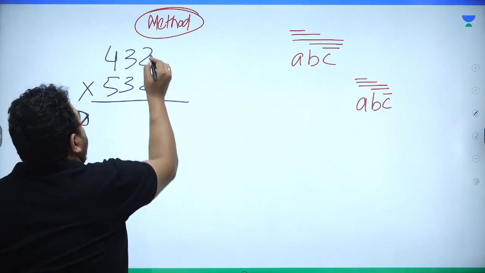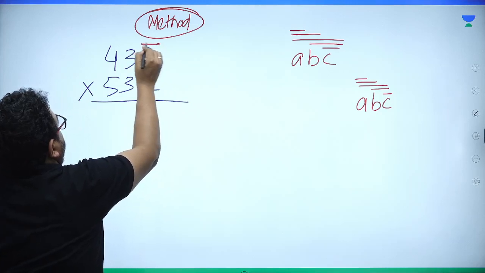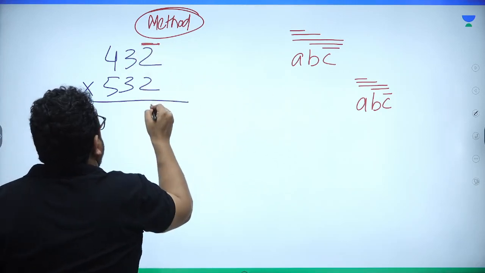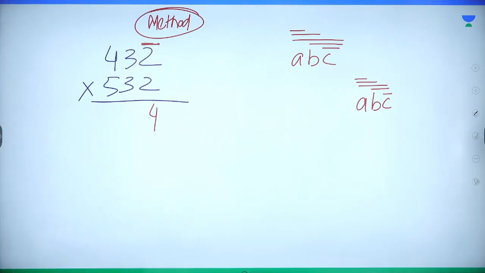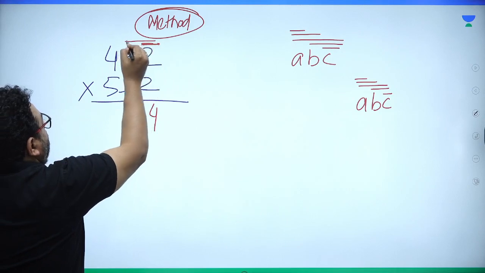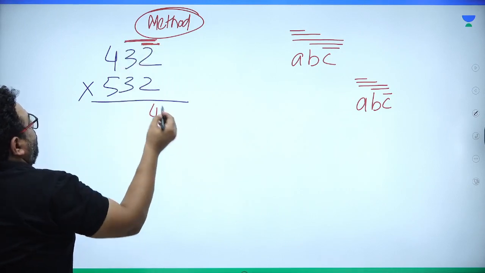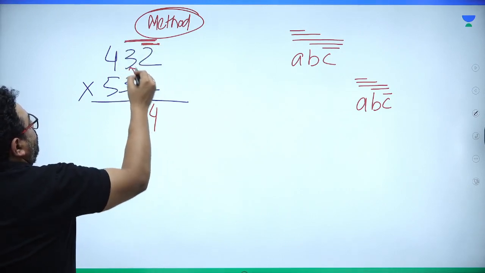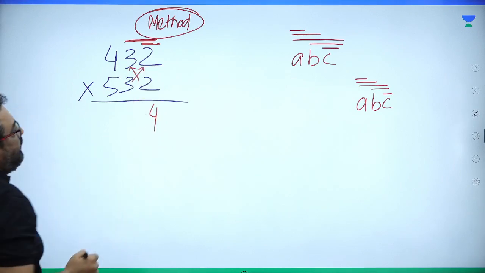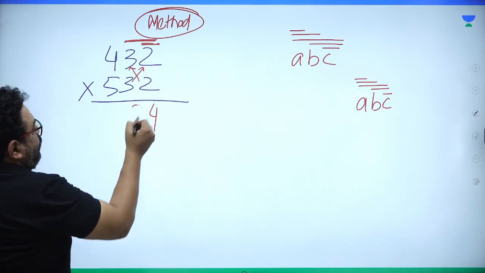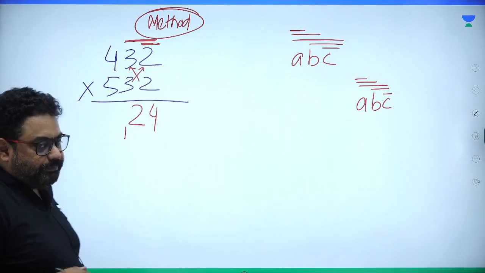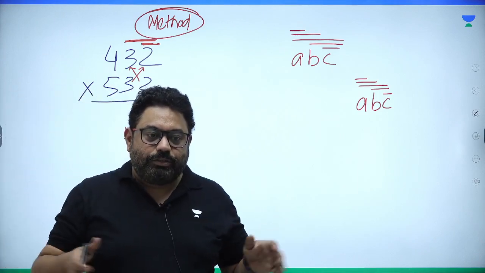So cover on 2 first. So you start on the right hand side, 2 2s are 4. Same step, sir, as we did in multiplication of 2 by 2. Then cover on these 2. So cross multiply and add. This is 6, 2 3s are 6, and 2 3s are 6. 6 plus 6 is 12, 1 carry. 12. So 1 carry.